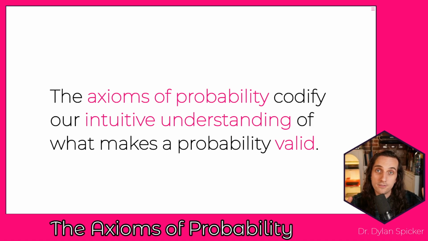Very broadly, the axioms of probability codify our intuitive understanding of what makes a probability valid. We're able to say that the unitary and the non-negative axioms always hold. Additivity only holds for mutually exclusive events, so it's important to make that distinction. Ultimately, the axioms of probability serve as fundamental rules rather than computational rules. We're not going to turn to them a whole lot to do computations of probability. Instead, they're what's sitting under the surface to ensure that the probabilities we're working with match our intuitive sense of probability.